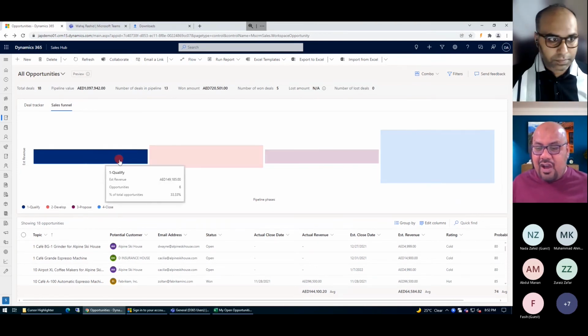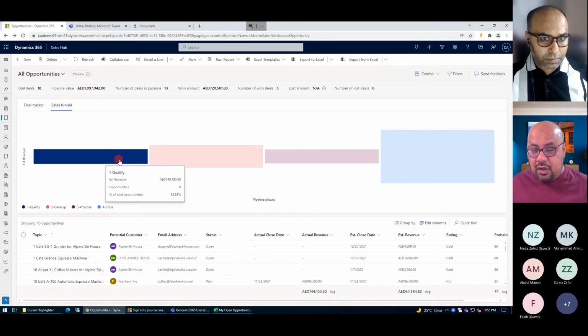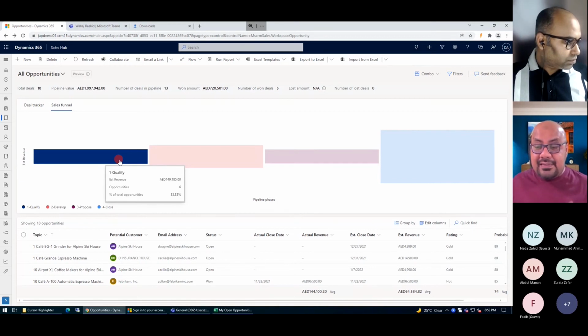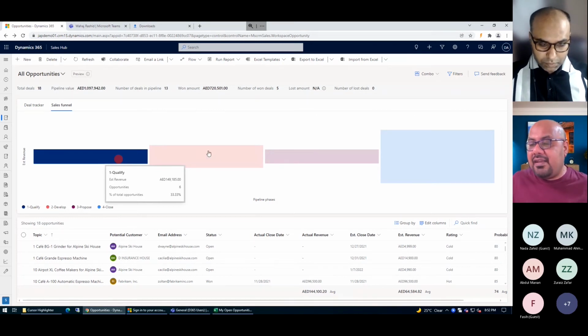So I can see that six opportunities are open, meaning 6 deals are open in my qualified stage. There is 33% of my overall deal size, or overall sales pipeline size.